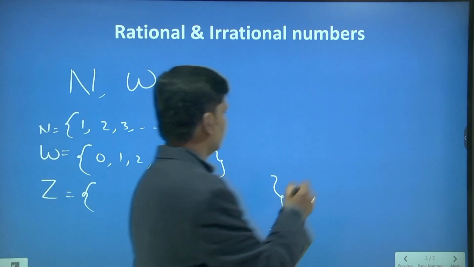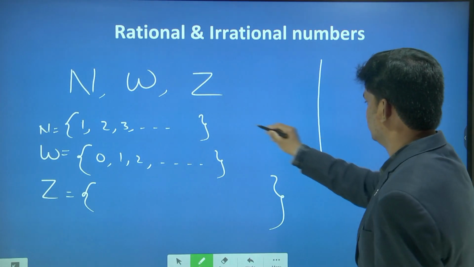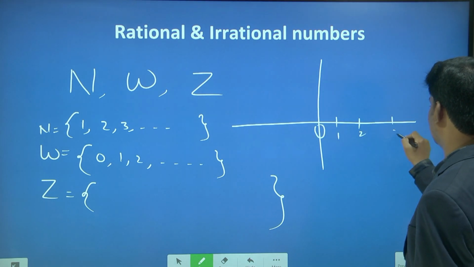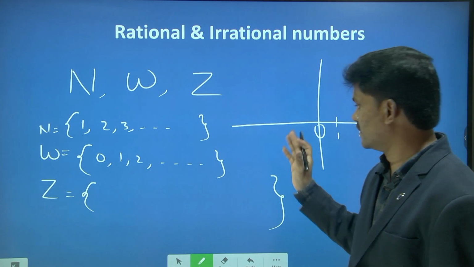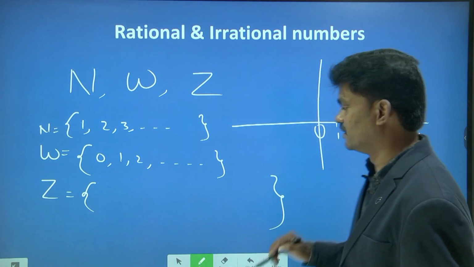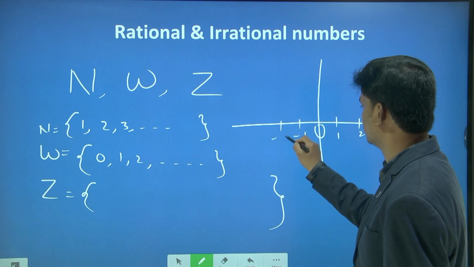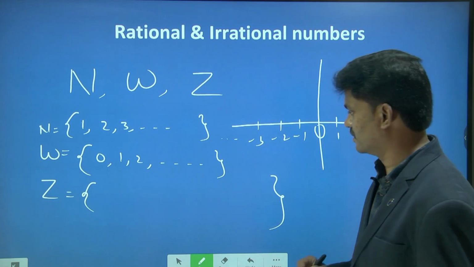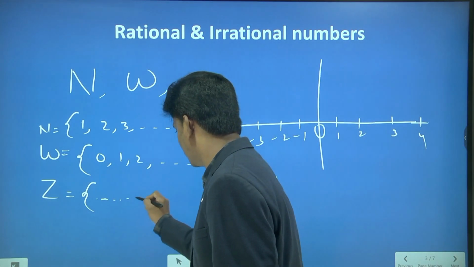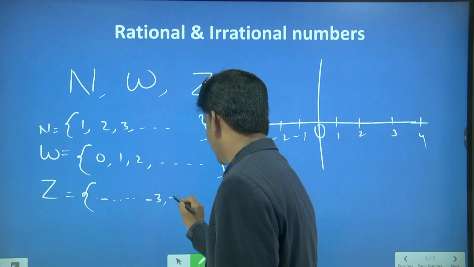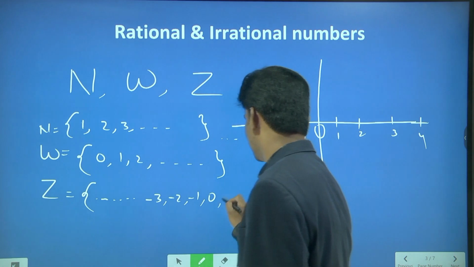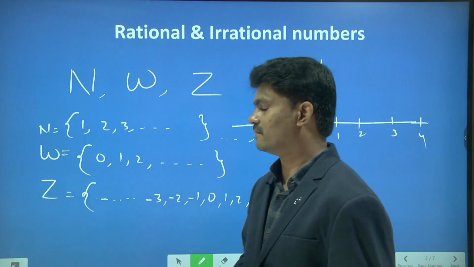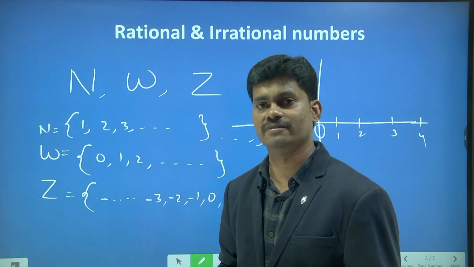Yes, you're right. So we'll take a number line here with 0 in the middle, and on the right side I will write 1, 2, 3, 4 and so on, and I will write the negative images of these numbers, -1, -2, -3 and so on, taking 0 as the mirror. So we get negative infinity to -3, -2, -1, 0, 1, 2, 3 and positive infinity. These sets of numbers we have been learning right from 6th class or 4th class.